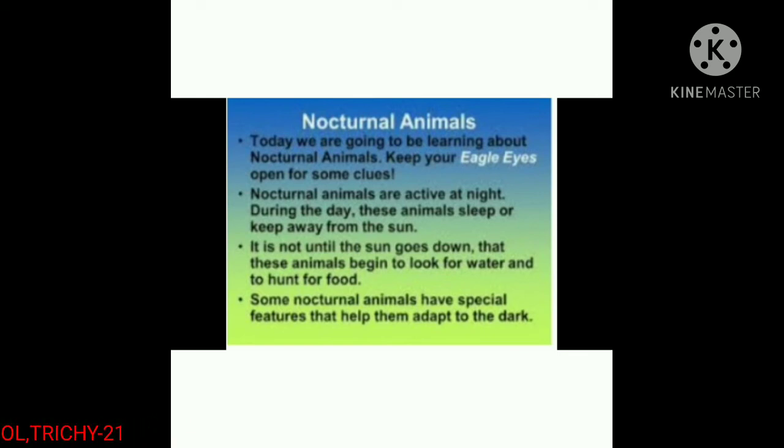Nocturnal animals are active at night. During the day, these animals sleep or keep away from the sun. It is not until the sun goes down that these animals begin to look for water and to hunt for food.